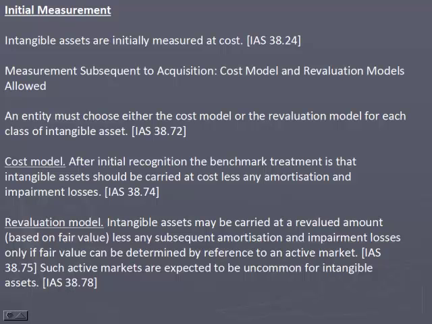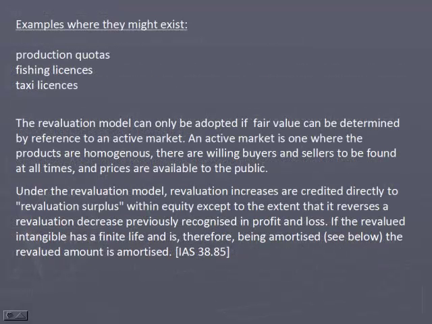Revaluation model. An intangible asset may be carried at a revalued amount less any subsequent amortization and impairment losses, only if fair value can be determined by reference to an active market. Such active markets are expected to be uncommon for intangible assets. Examples where they might exist are production quotas, fishing licenses, and taxi licenses. The revaluation model can only be adopted if fair value can be determined by reference to an active market. An active market is one where the products are homogeneous, there are willing buyers and sellers to be found at all times, and prices are available to the public.